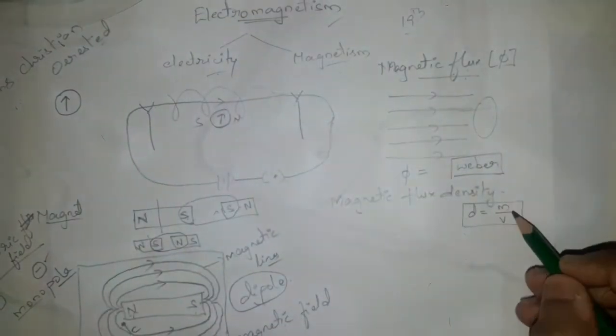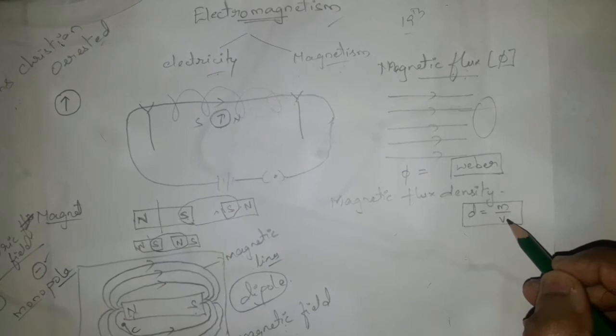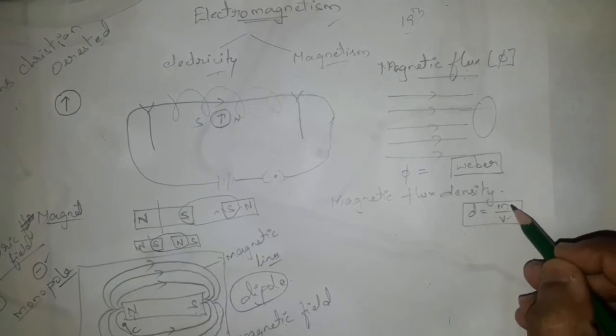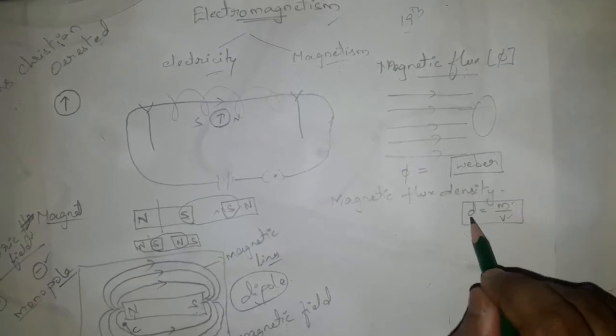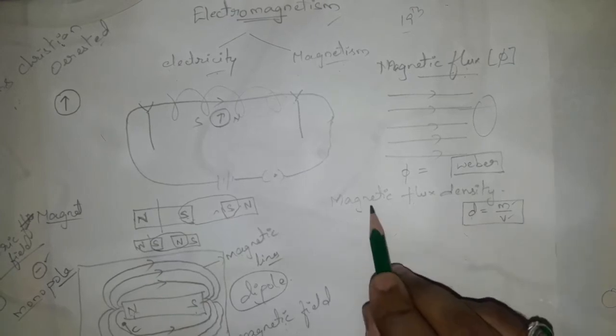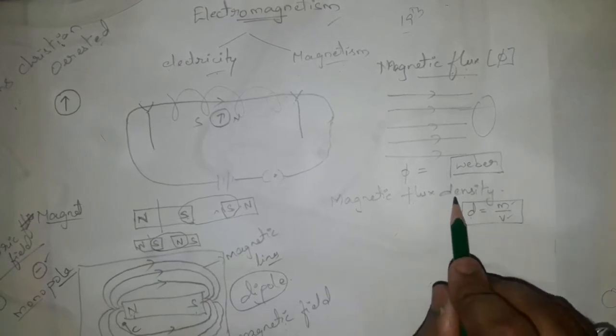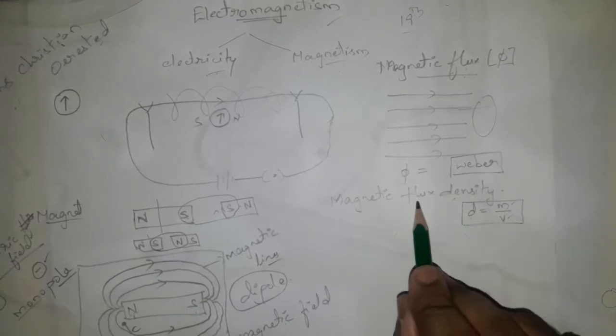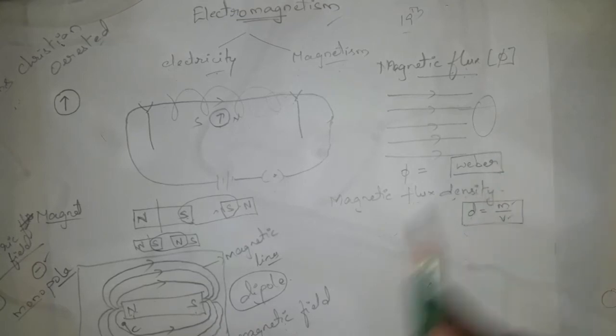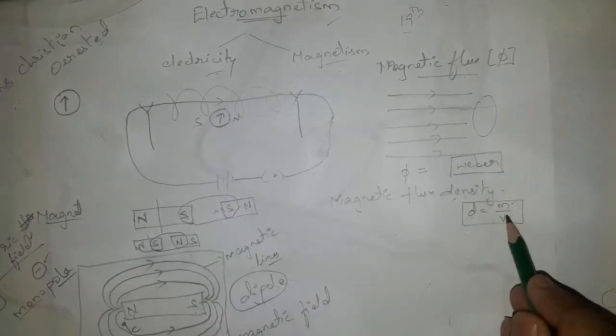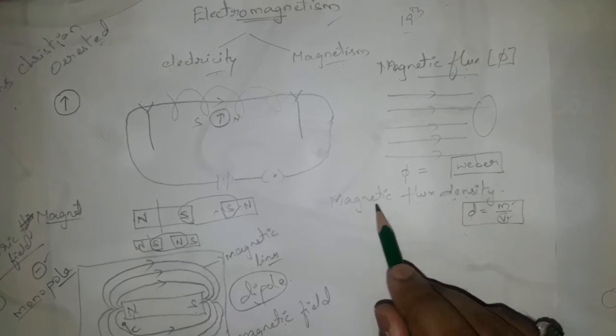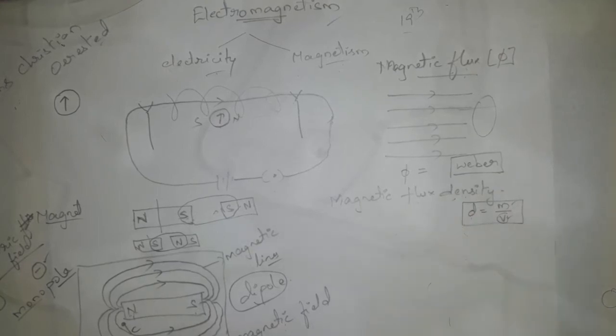In the same way, a certain volume which is completely filled with a mass is said to have density. So magnetic flux density is nothing but the magnetic flux which is passing through a unit area. In density we say volume, but in magnetic flux density we say area.